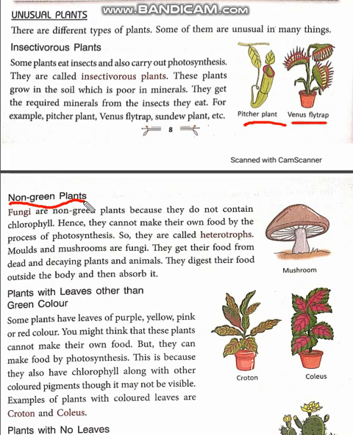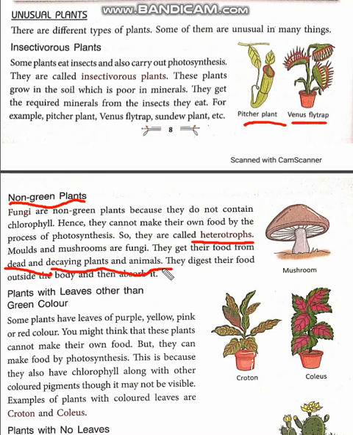Because these plants depend upon others, they are known as heterotrophs. It is written here, heterotrophs. Their examples are molds and mushrooms. They are members of the fungus kingdom. How are they getting their food from others? And what does others mean here? Here others means dead and decaying plant and animal matter. They get their food from dead and decaying plant and animal